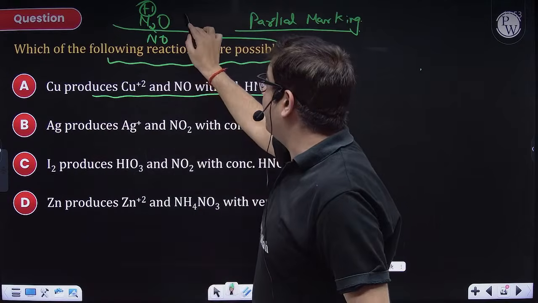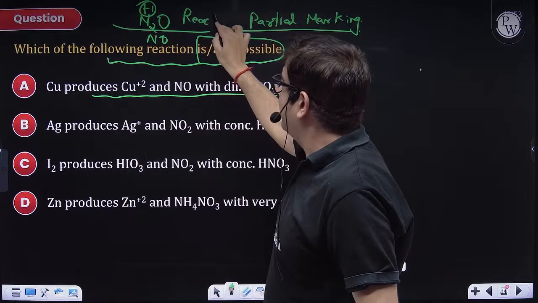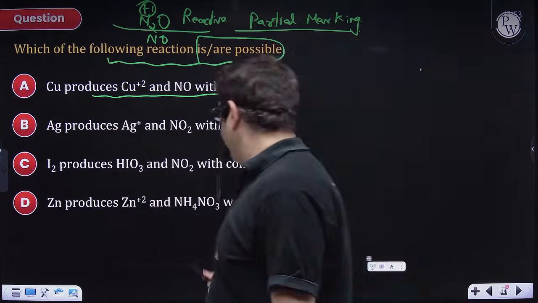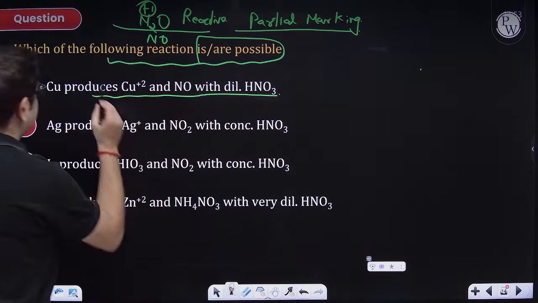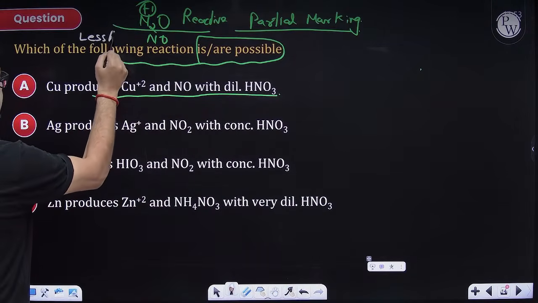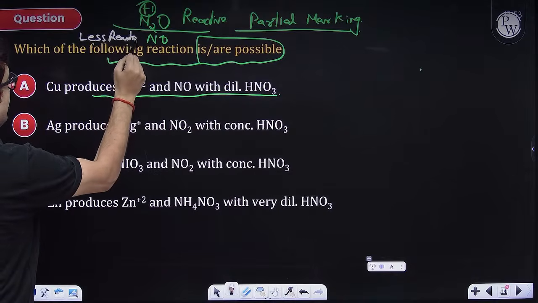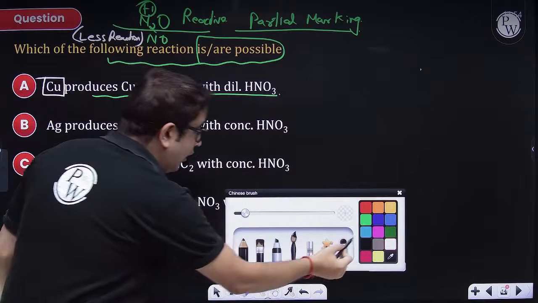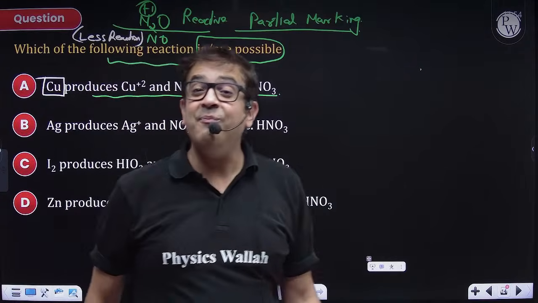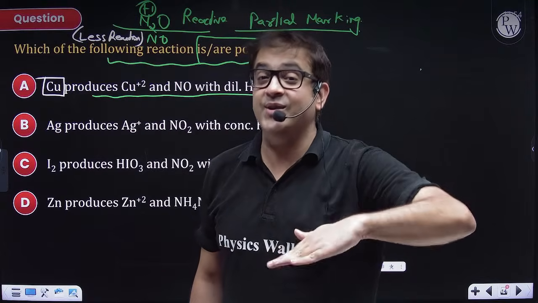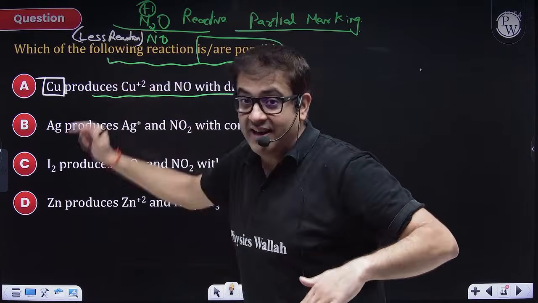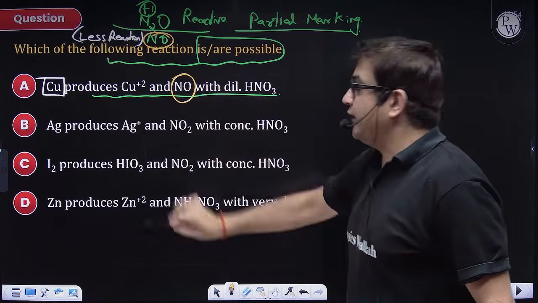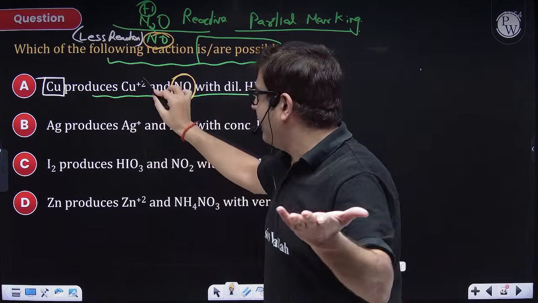So with most reactive metals, what oxide of nitrogen is formed? Nitrous oxide. With less reactive metals, nitrogen forms nitric oxide. Now what about copper, sir? We definitely know that copper is below hydrogen. So it is more reactive or less reactive? Sir, less reactive. That means what oxide will it be forming? Sir, NO. So it will definitely be forming NO, and copper will be getting oxidized to copper +2.